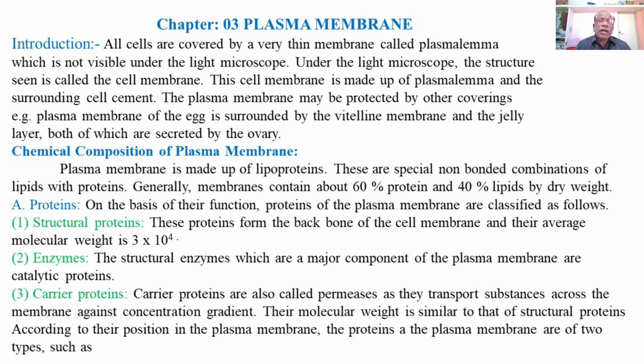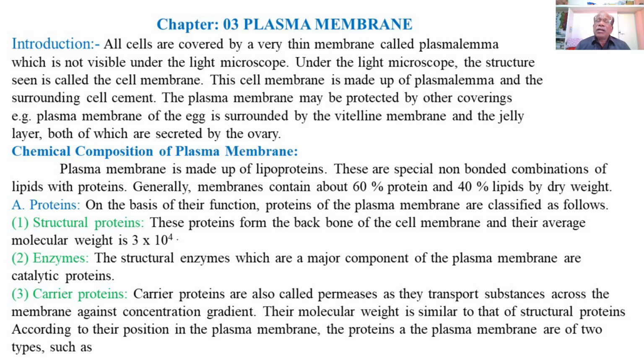Then thirdly, carrier proteins. Carrier proteins are also called permeases, as they transport substances across the plasma membrane against the concentration gradient.